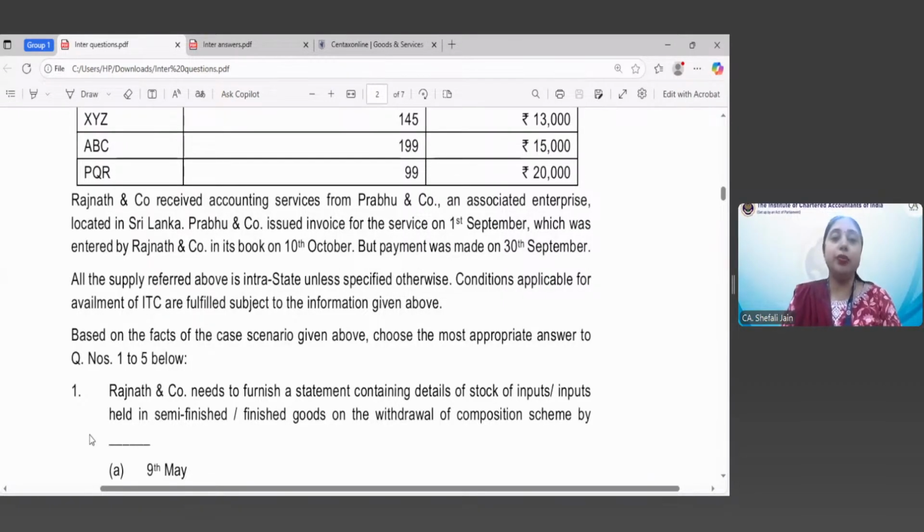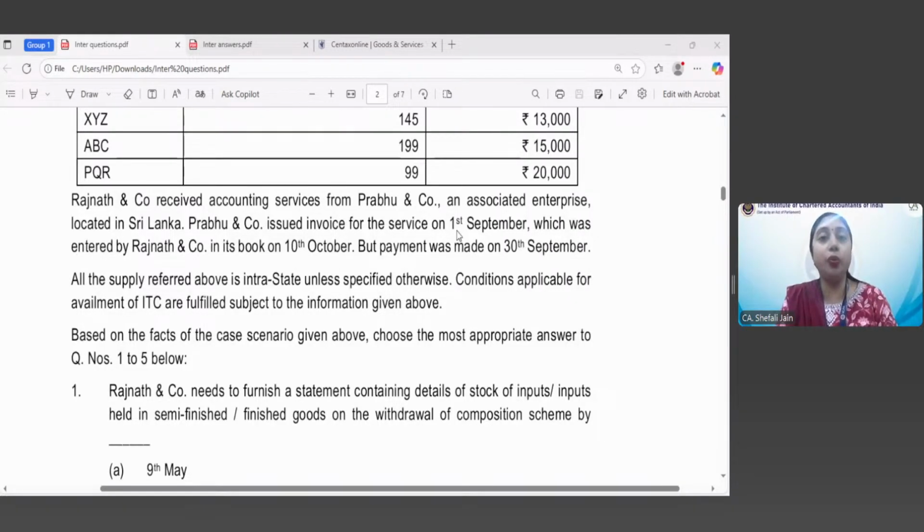But in case of the receipt of services from the associated enterprises, then what would be the time of supply? So let us see the time of supply in the case when the associated enterprise has provided services to its concern located in India. Now, in that case, the time of supply is not determined by the main section.